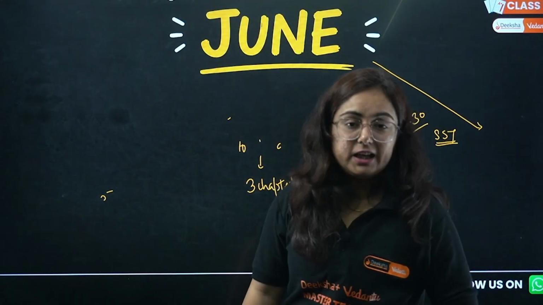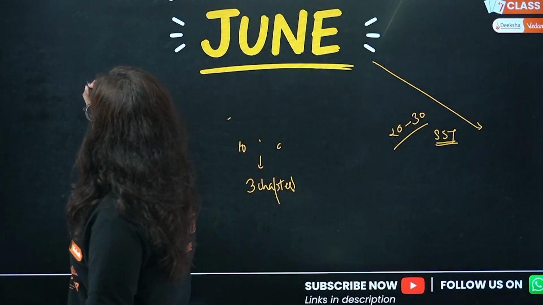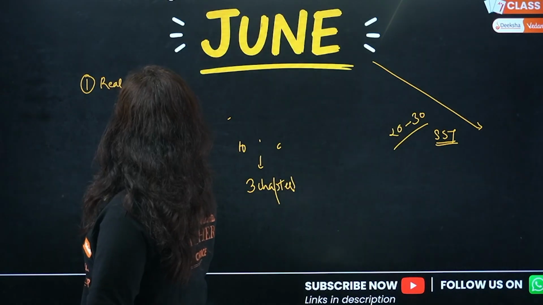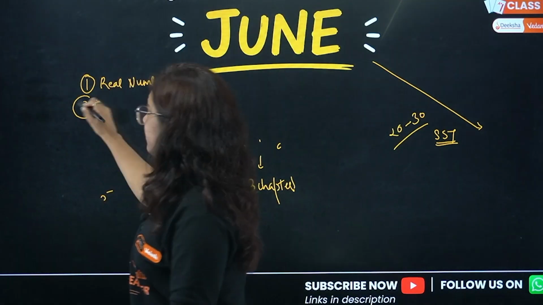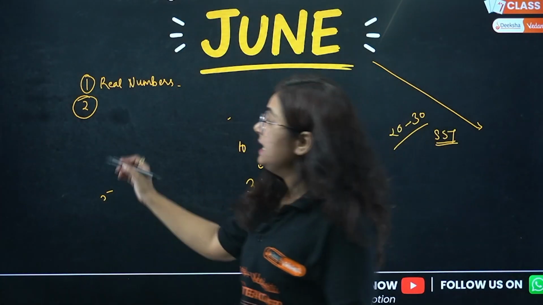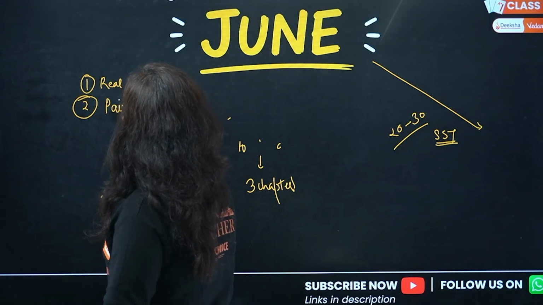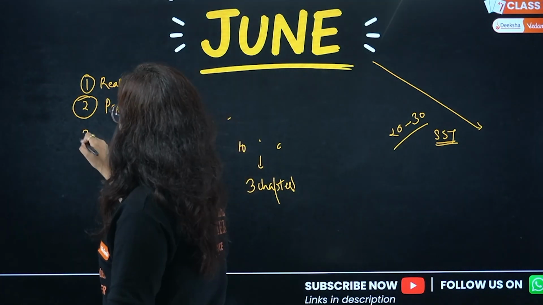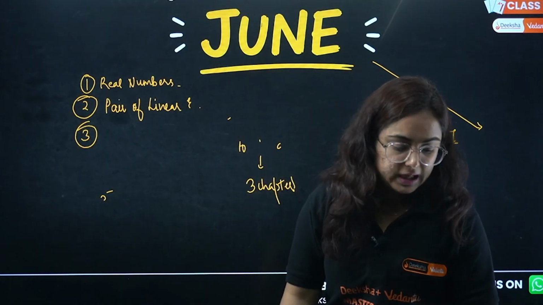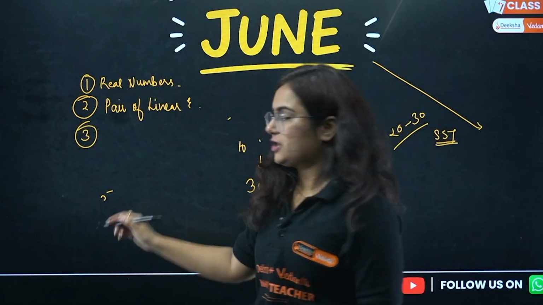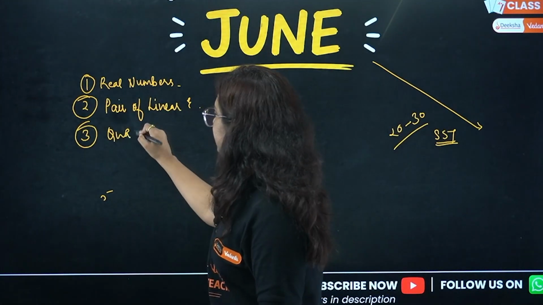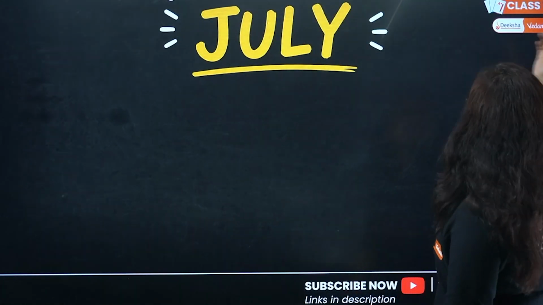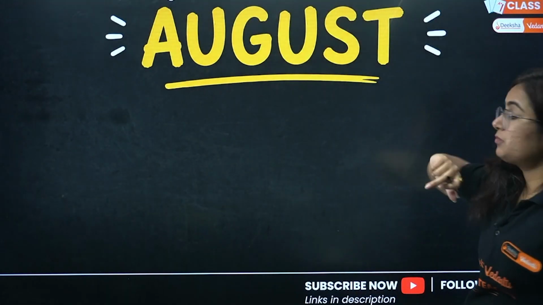I would suggest that if you are someone starting with maths, real numbers shall be your chapter in the list at first. Then we have another chapter, pair of linear equations in 2 variables, and then go with the chapter quadratic equations in the month of June. Next 3 chapters in the month of July, next 3 chapters in the month of August.